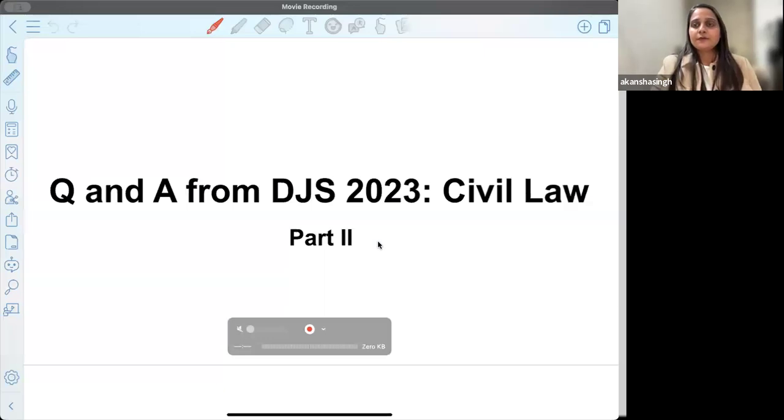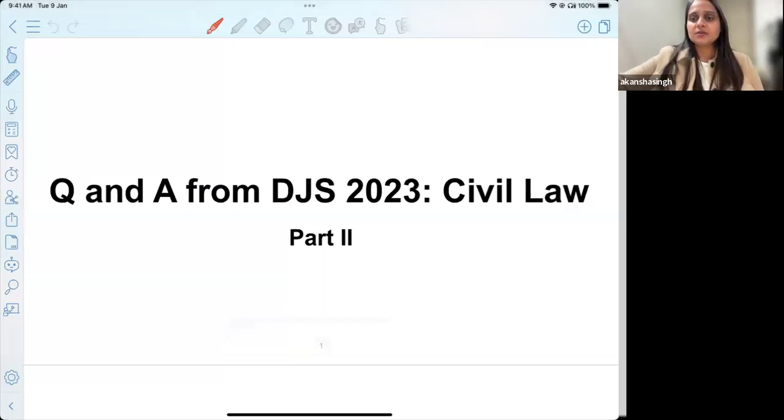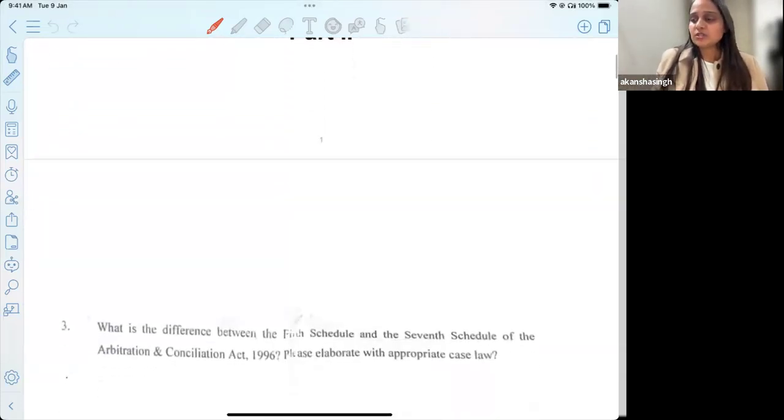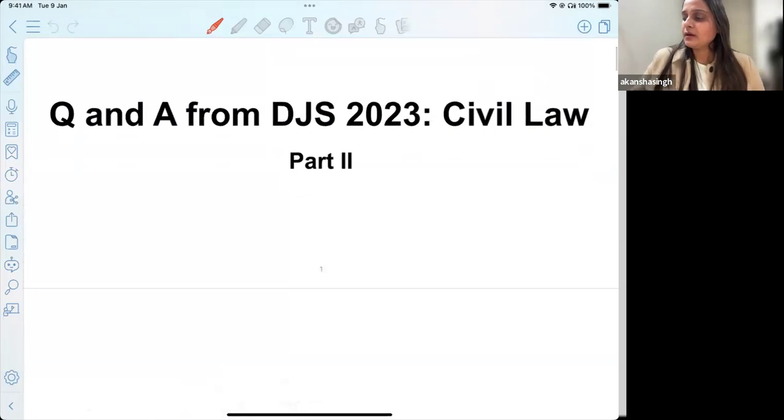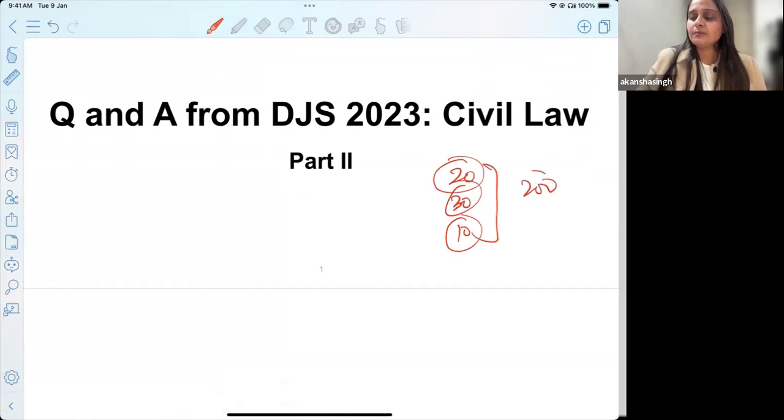Just to touch briefly on how the pattern works for this exam, you will have 20 marker, 30 marker, and 10 marker questions, which will be a total of 200 marks, and the duration will be 3 hours. So you have to fix your time accordingly and understand what is important from a factual question.